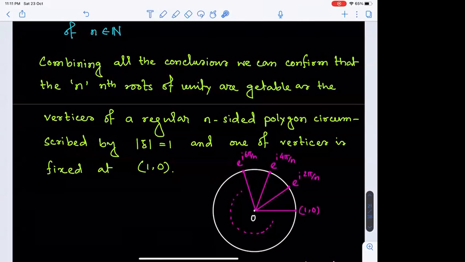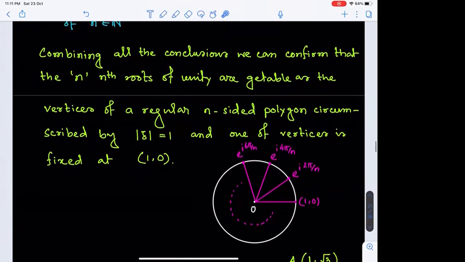And hence, what conclusion have we got? That the nth roots of unity are vertices of a regular n-sided polygon circumscribed by mod z is equal to 1, and one of the vertices is definitely at (1, 0). Right, everyone? Yes, sir.